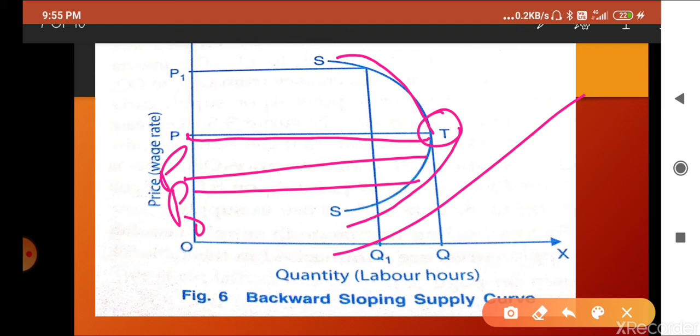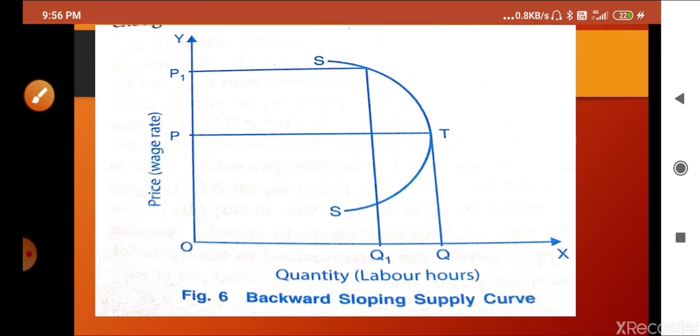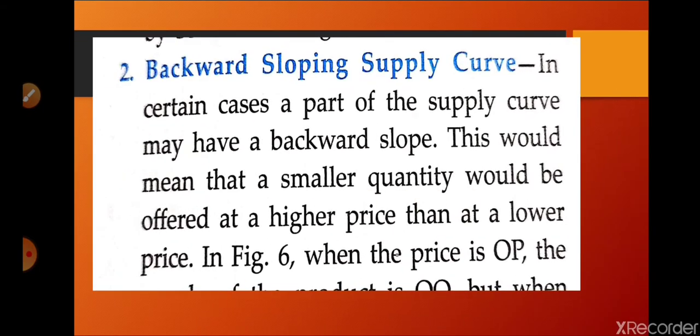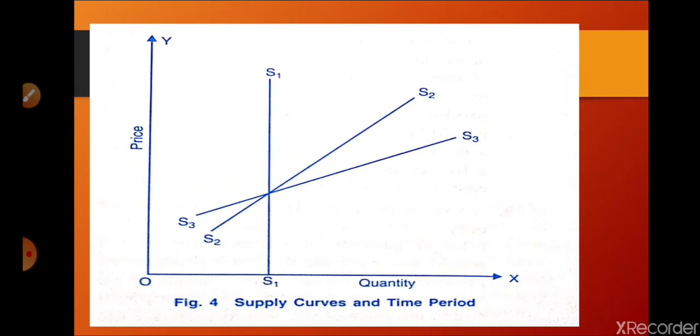As the salary increases, workers want more leisure hours. Previously they were working more and more while the salary was increasing, but after the satisfaction level, when the salary became high, they want more leisure hours, meaning they want fewer working hours. That is known as the backward supply curve. That is the exception to the law of supply. Now I am going again to the topic of the vertical supply curve. Here we can understand with the help of this diagram.